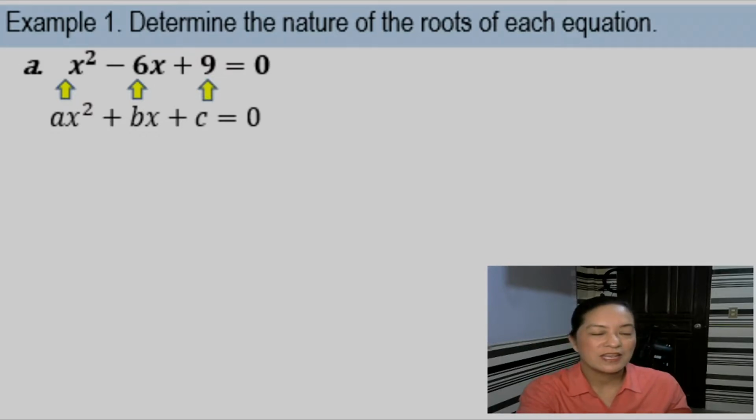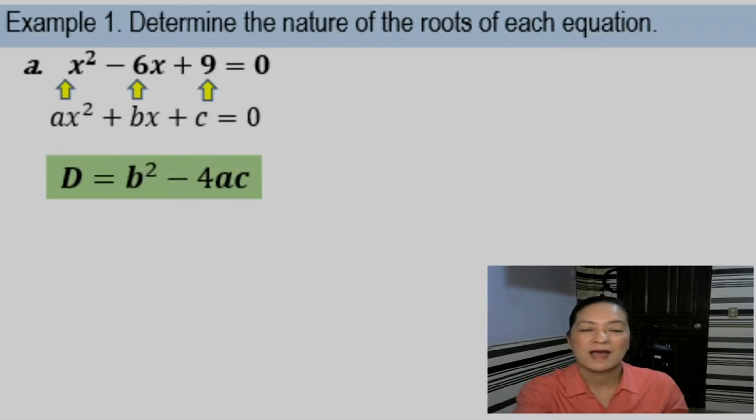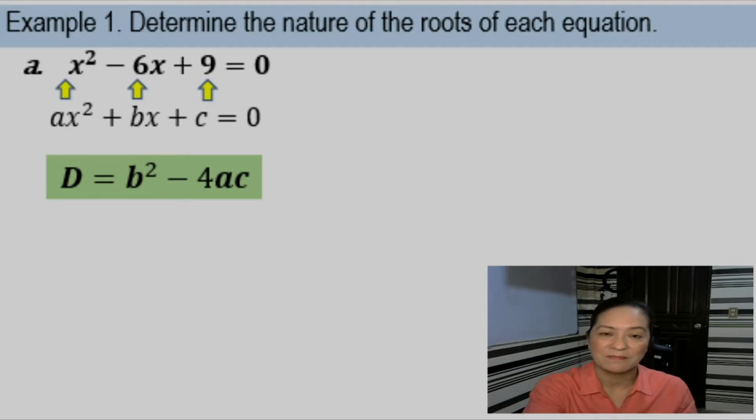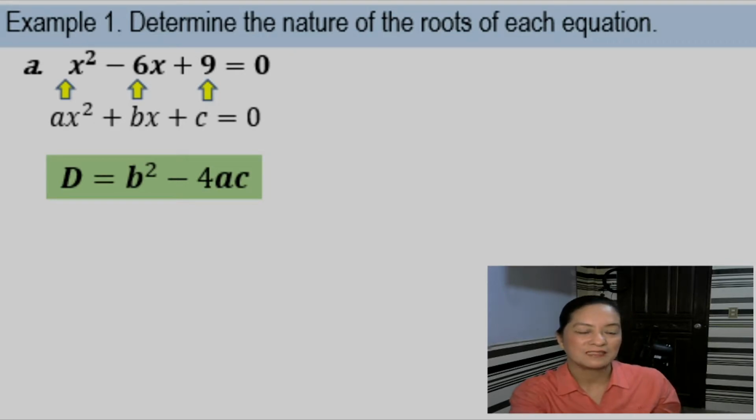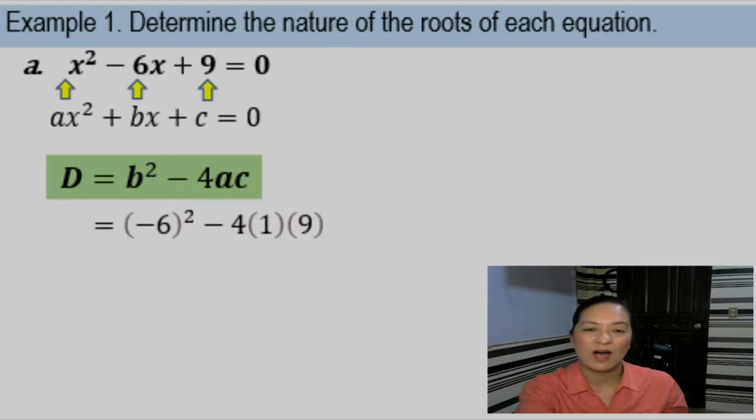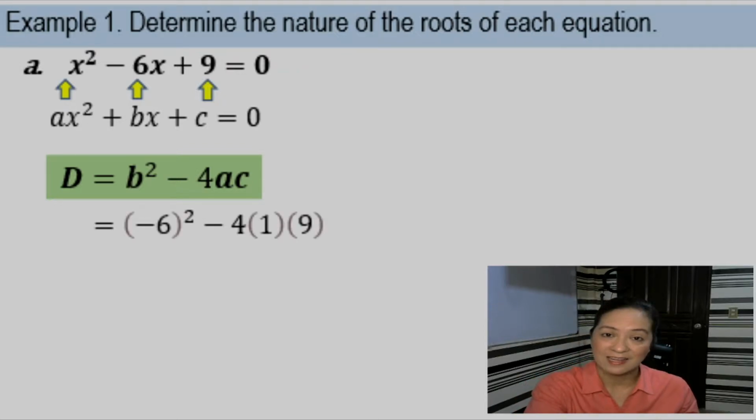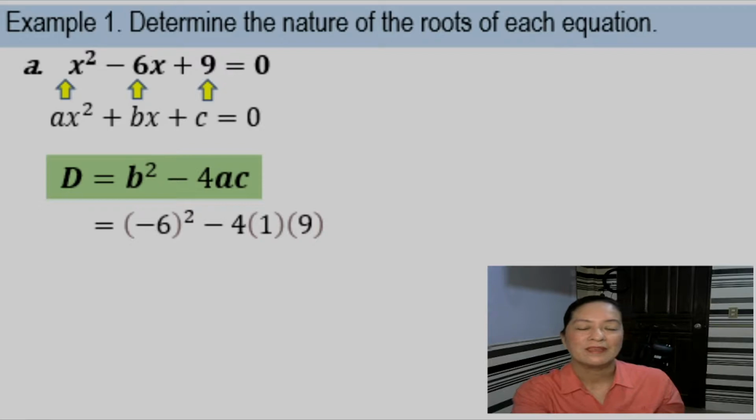Okay? So let's get the discriminant, which is equal to b squared minus 4ac. Your b is negative 6, so it should be negative 6 quantity squared minus 4 times 1 times 9. Alright? Now, negative 6 quantity squared is 36 minus 4 times 1 is 4 times 9 is 36. So that is equal to 0.